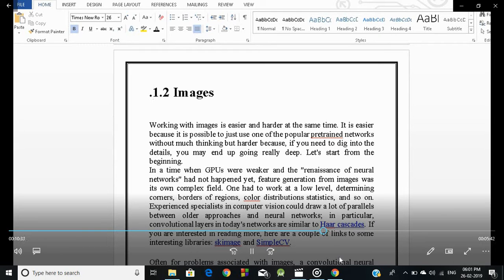Now we discussed text, and now we want to discuss images. Working with images is easier and harder at the same time. It is easier because it is possible to just use one of the popular pre-trained networks without much thinking, but harder because if you need to dig into the details you may end up going really deep. Let's start from the beginning.